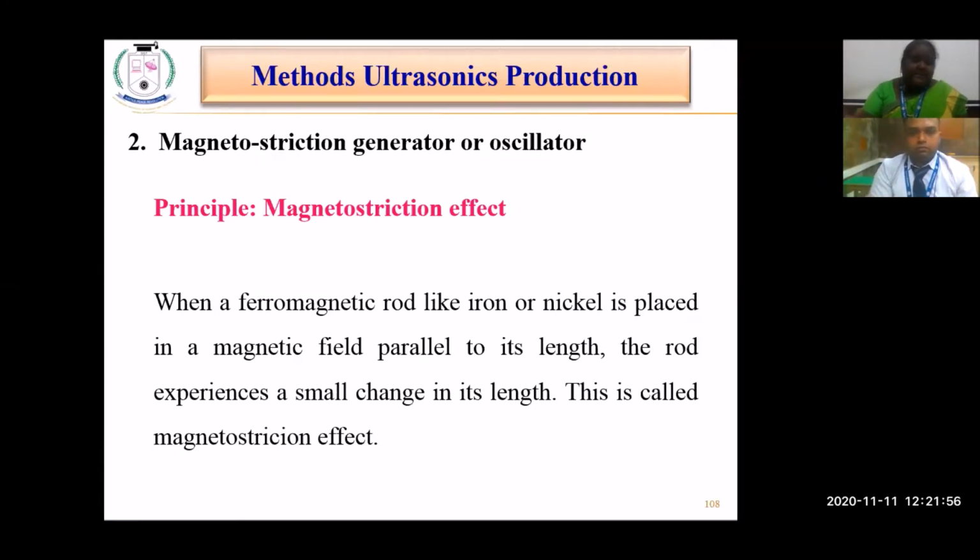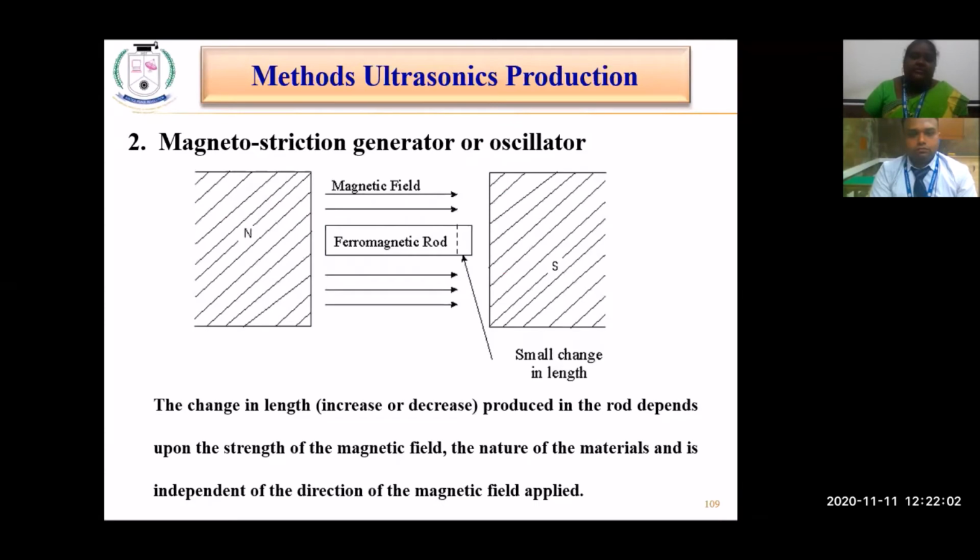That is the principle here. We are going to make use of the magnetostriction effect. So let us see. This is the ferromagnetic rod, made of nickel or iron, which has magnetic property. It is placed between the north pole and south pole of strong magnets. The direction of the magnetic field should be along the length of the rod.